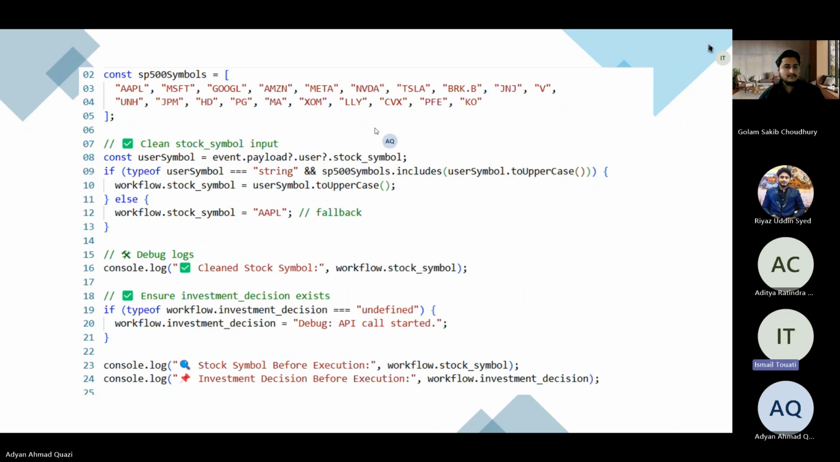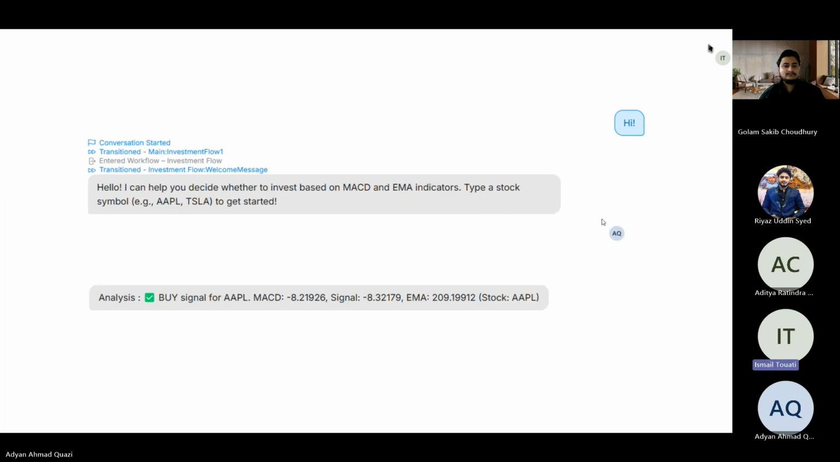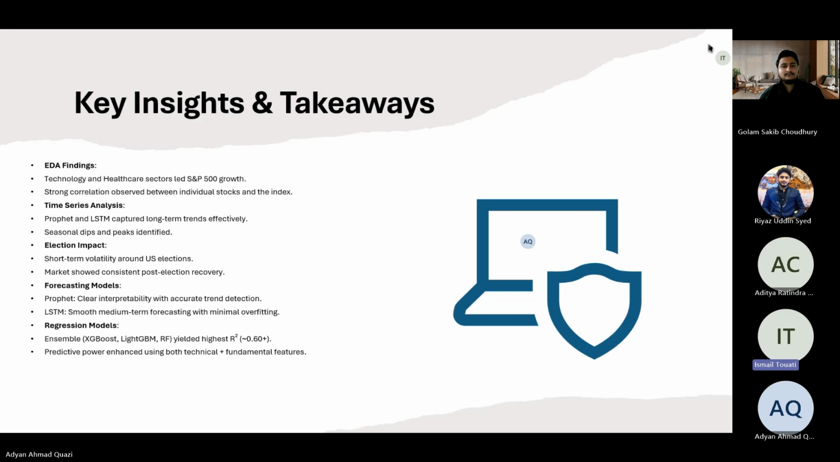And from here, we can see the code, which is just an experiment for the symbols. Next, we can see the chatbot and how it reacts with the messaging. So you give it the symbol, and it will return the analysis. And from here, we'll take a detailed look.